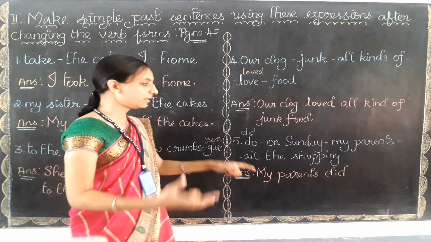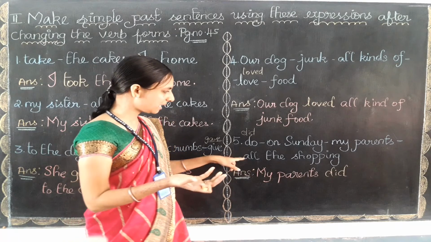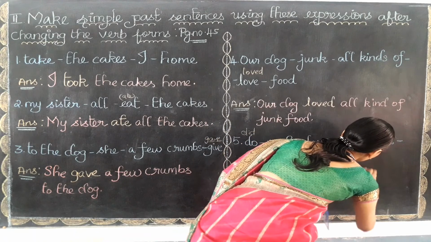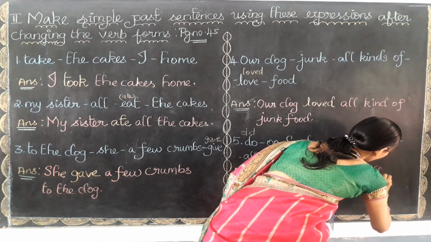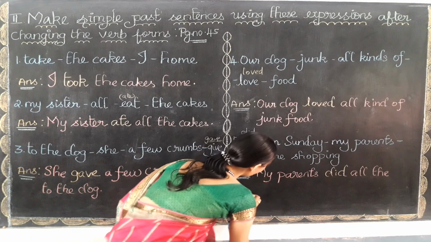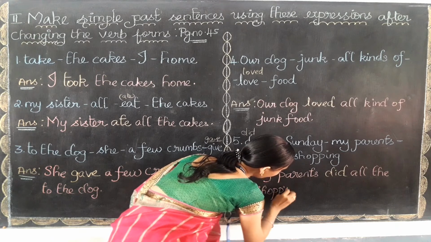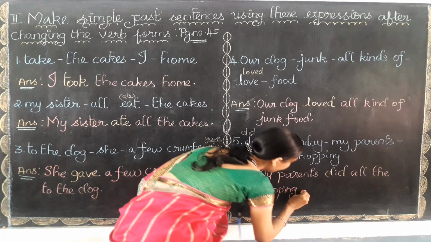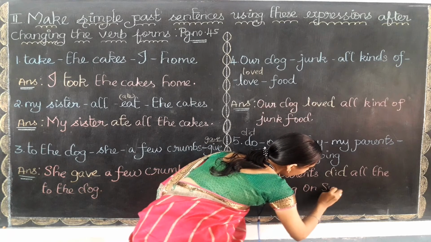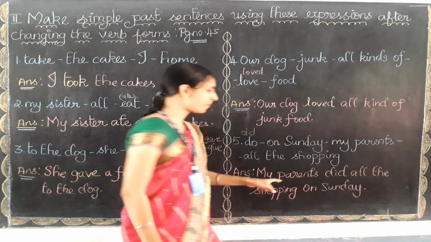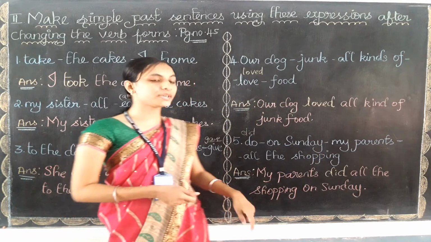What they did? Yes, they did all the shopping. Then what is the word remaining? On Sunday. So my parents did all the shopping on Sunday.